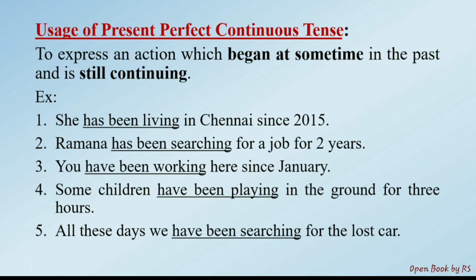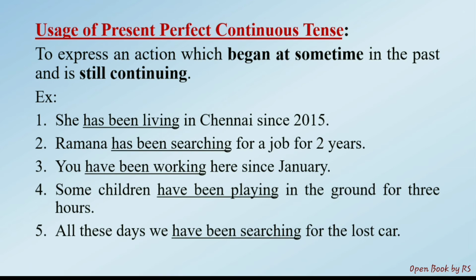Next, Ramana has been searching for a job for 2 years. So his search for a job began 2 years back and is still in continuation. Still he is searching, didn't get a job, so still continuation. So in this context, action began at some time in the past and is in continuation. Ramana has been searching for a job for 2 years.